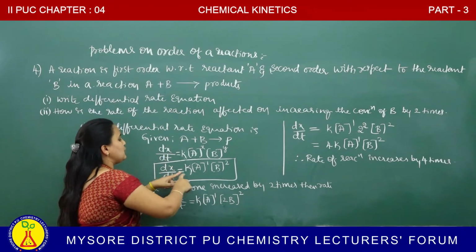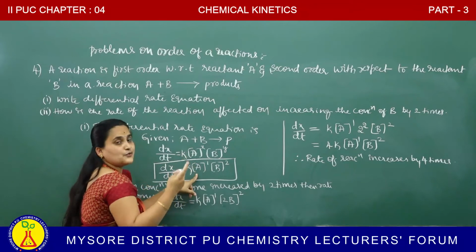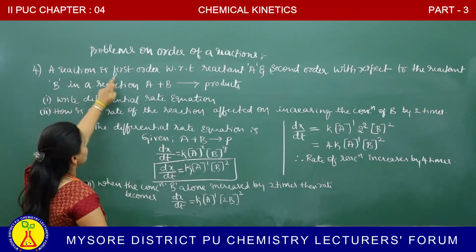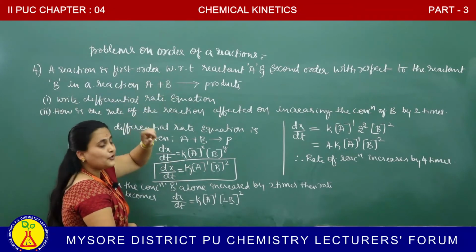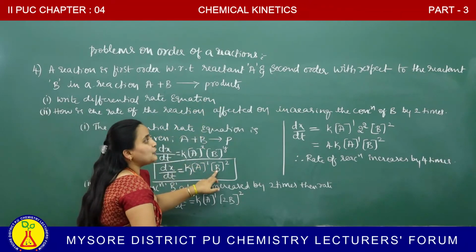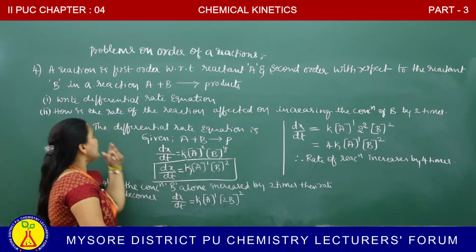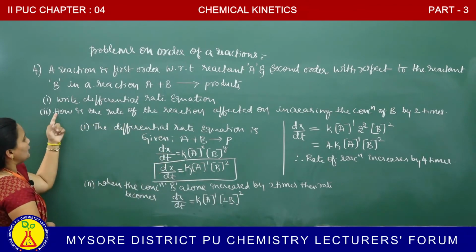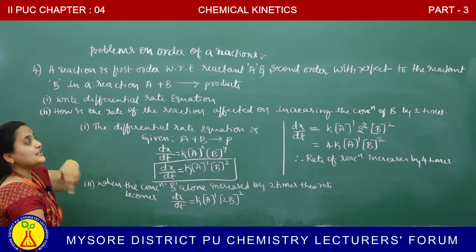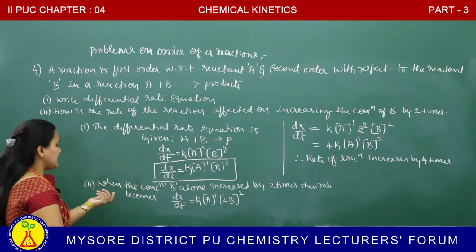dx by dt is equal to k, molar concentration of A to the power of 1. How is it 1, ma'am? Because the reaction is first order with respect to the reactant A, therefore it becomes 1. Second order with respect to the reactant B, therefore y becomes 2. This is the differential rate equation. Again the question will be continued. How is the rate of the reaction affected on increasing the concentration of B by 2 times?